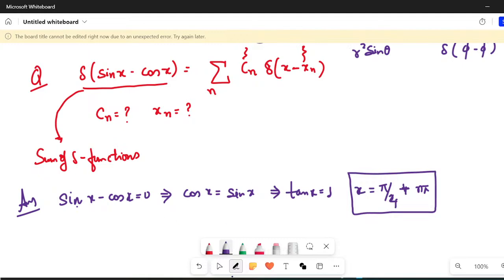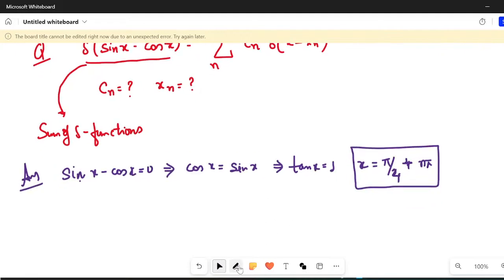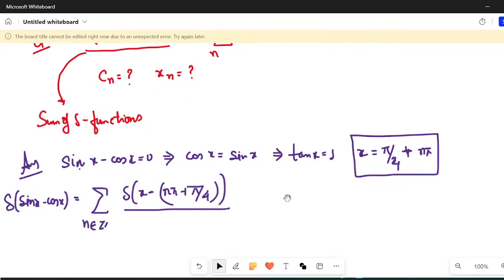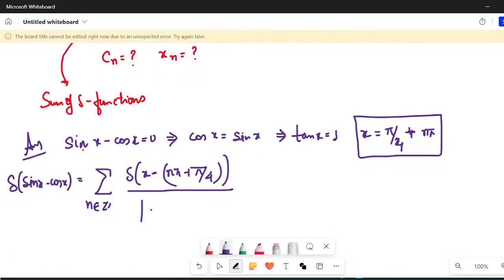Okay, now what I would do, I would simply say that Dirac of sin x minus cosine x is equal to Dirac of x minus (n pi plus pi by 4), divided by, here n belongs to Z, modulus of the derivative.